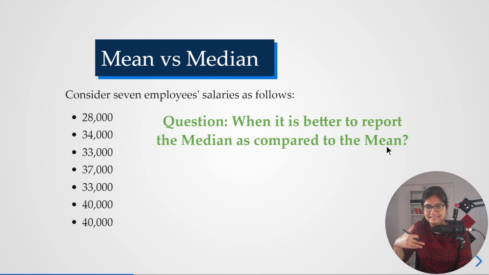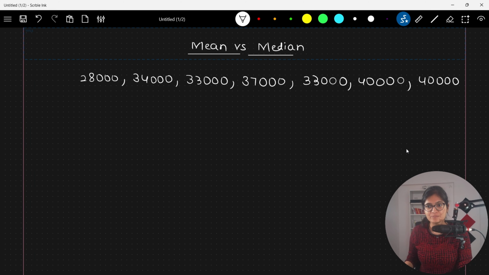I don't want to state the conclusion directly, I want you to understand so that you can reach the conclusion on your own. So I'll open my PDF.